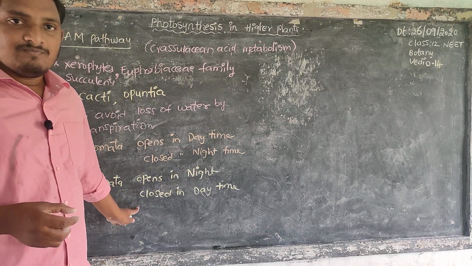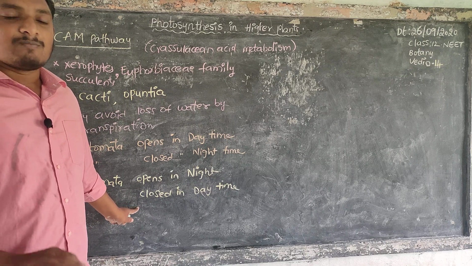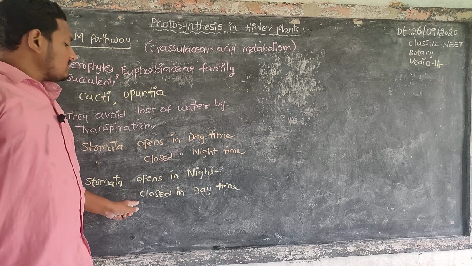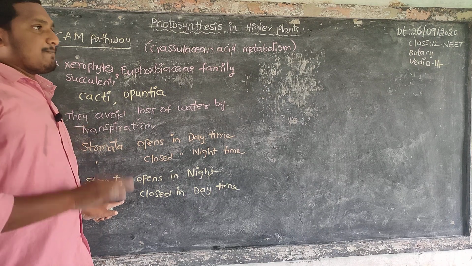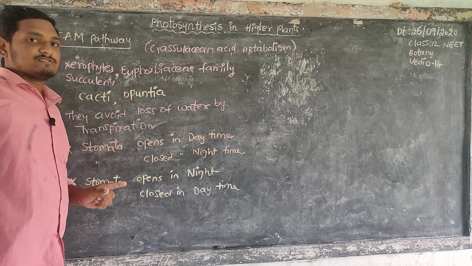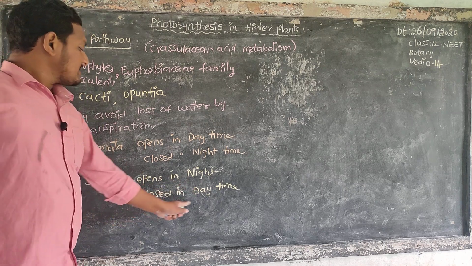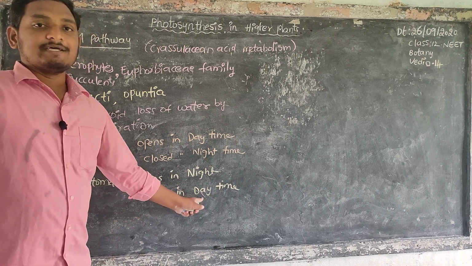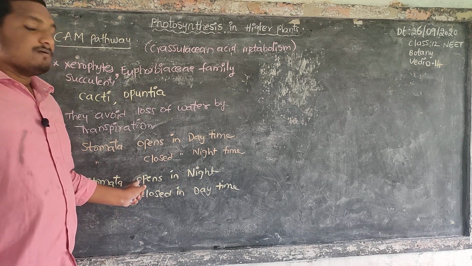Water is released from the plant body by transpiration, evaporation. To overcome this problem, the plant shows this type of metabolism. In this metabolism, stomata open in night time and are closed in daytime. In daytime heavy temperature is recorded, that's why the stomata are closed.